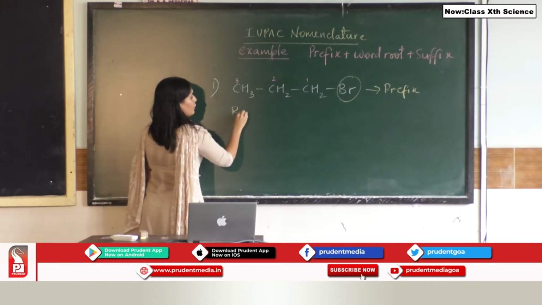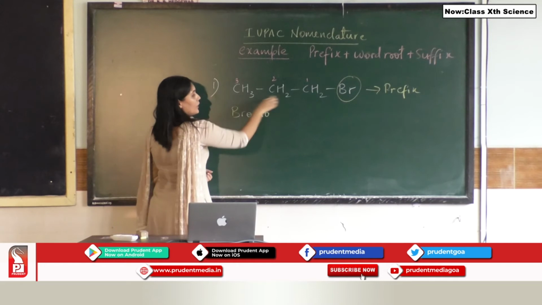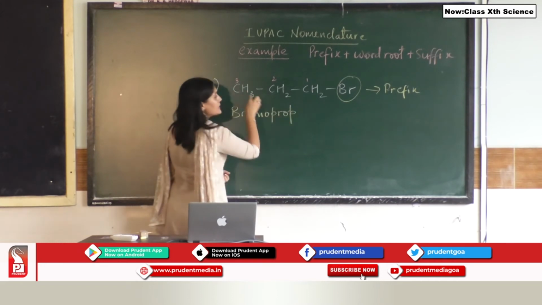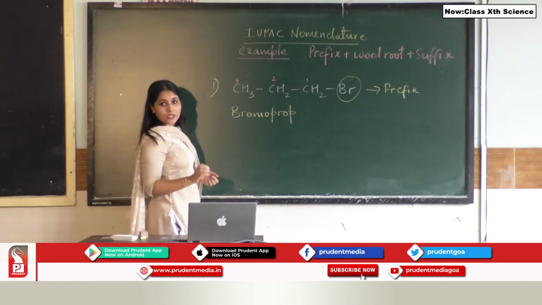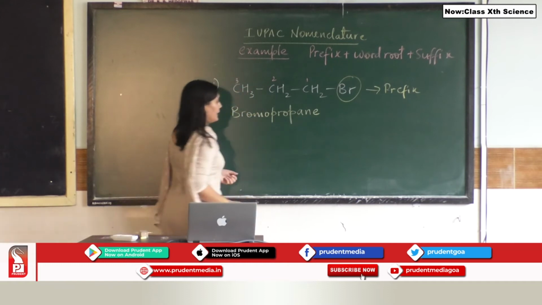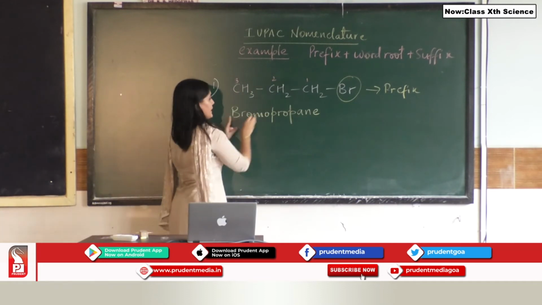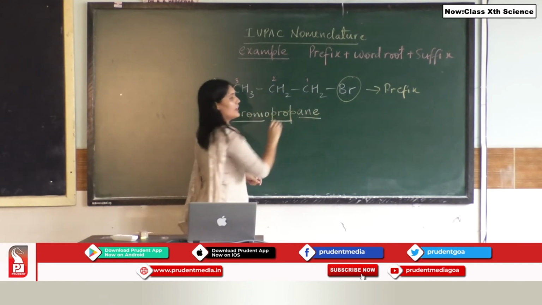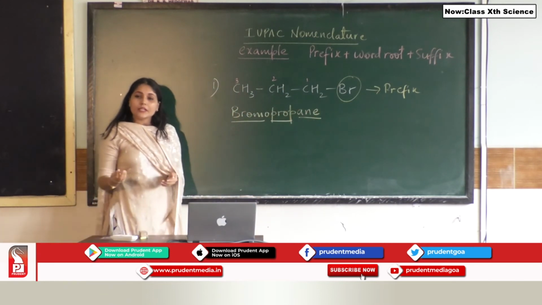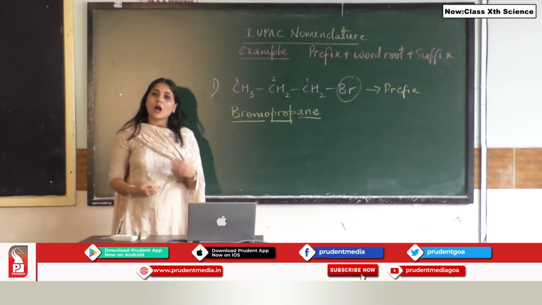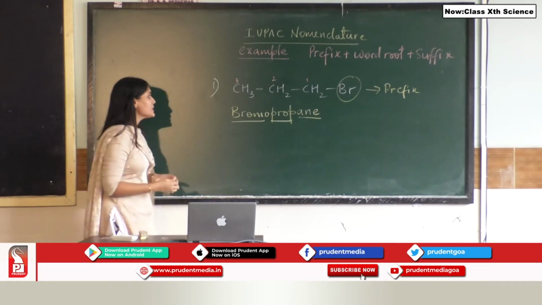I am going to write bromo. What is the word root? 3 carbon atoms, so bromo, prop. Since all are linked to each other through a single bond, I am going to call it bromopropane. So my prefix is bromo, my word root is prop and the suffix is -ane. Okay, very simple. I am teaching you side by side how to write the structure as well as how to name the structure. Let us take another example.